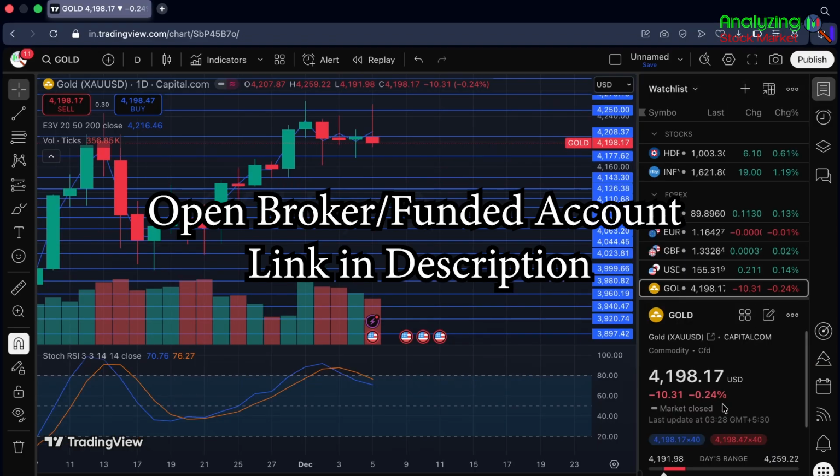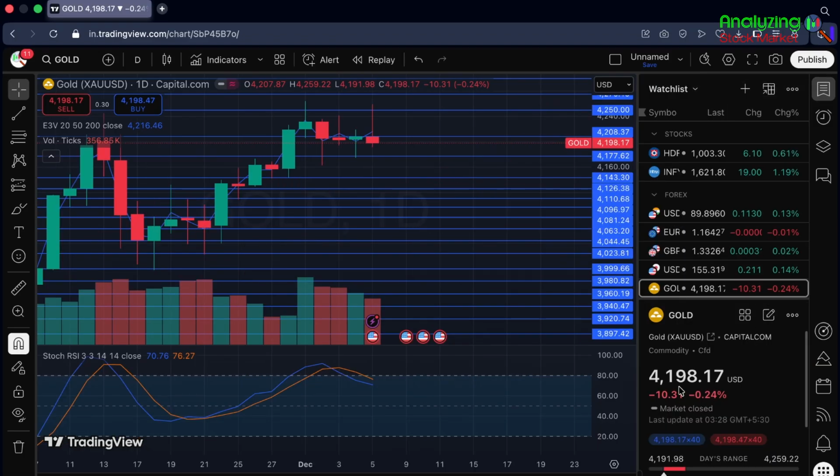Here, a 0.24% negative closing was there, and 4198.17 was the closing on Friday. Today I'll be talking about what is going to happen in the coming week, and I'll also be marking some important support zones and resistance zones which will help you to take better stop loss and target levels according to your bias. I'll also be sharing my opinion on what will happen in the coming week according to my analysis and previous week movement.